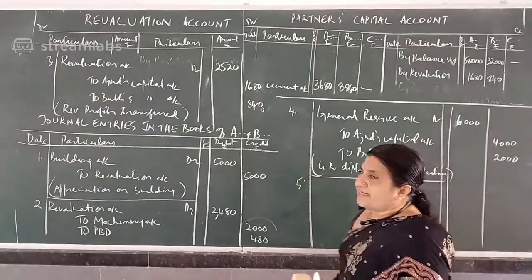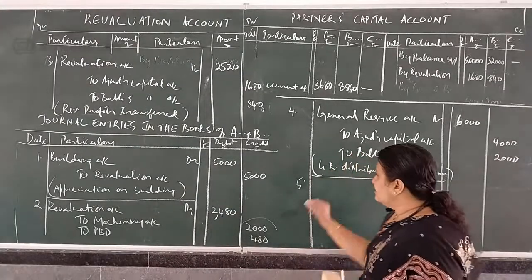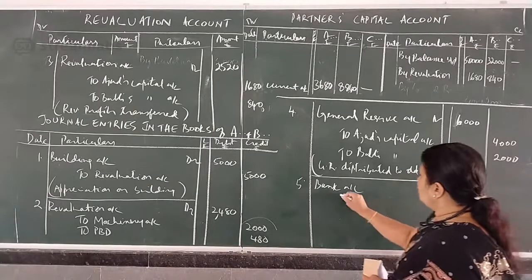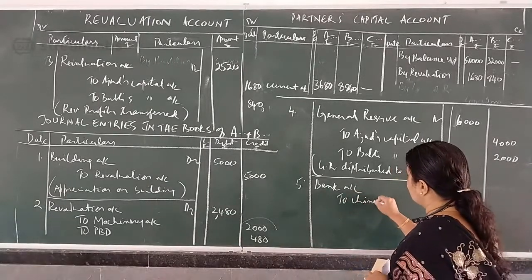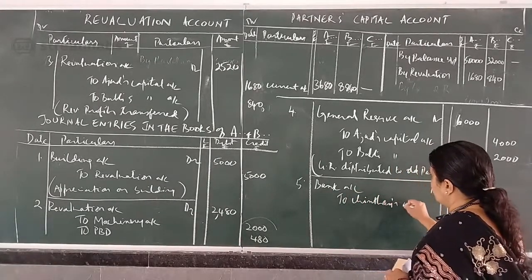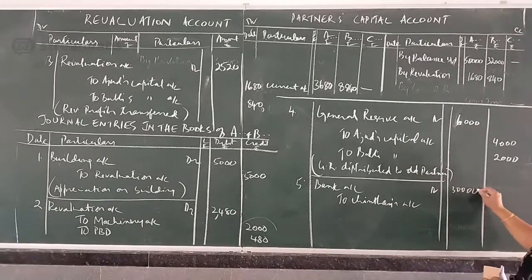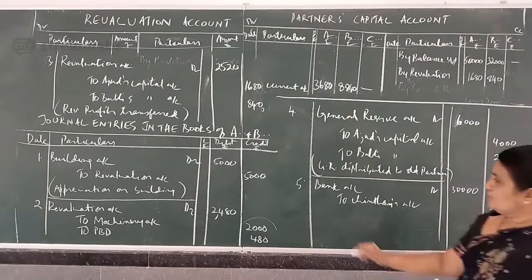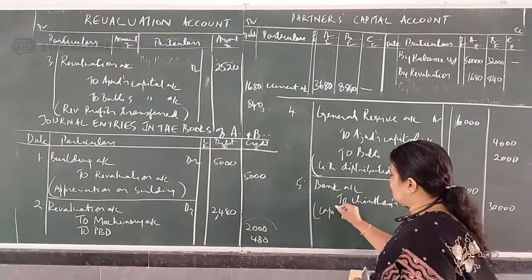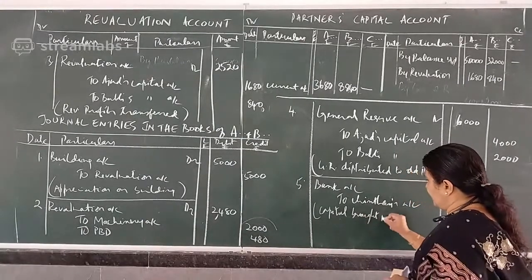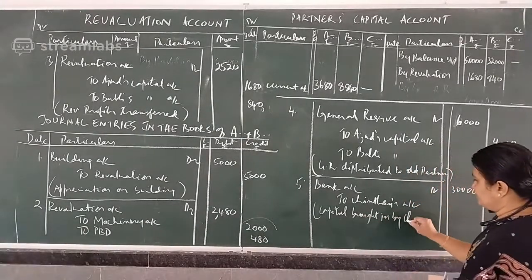Fifth entry, new partner brings capital. So we pass by bank account debtor to Chintan's capital account. Bank account debtor, he brings 30,000. Narration, capital brought in by Chintan.